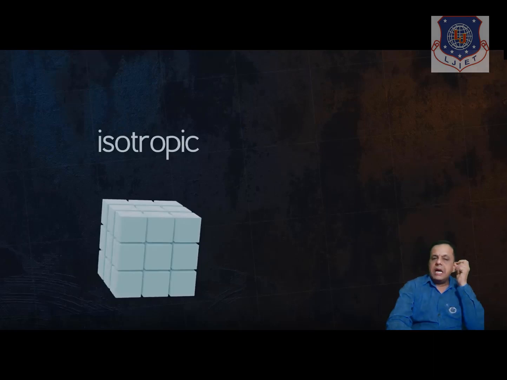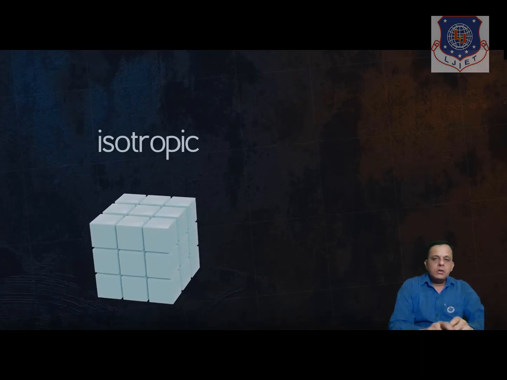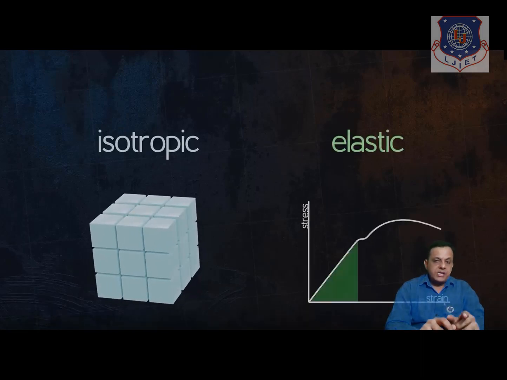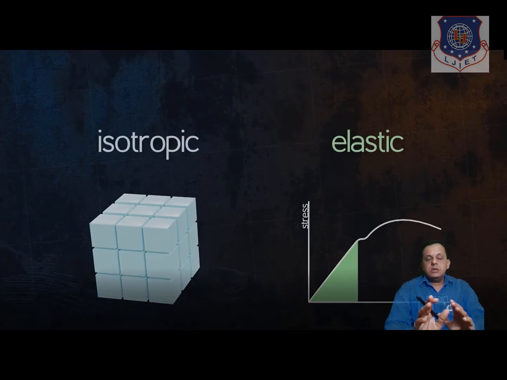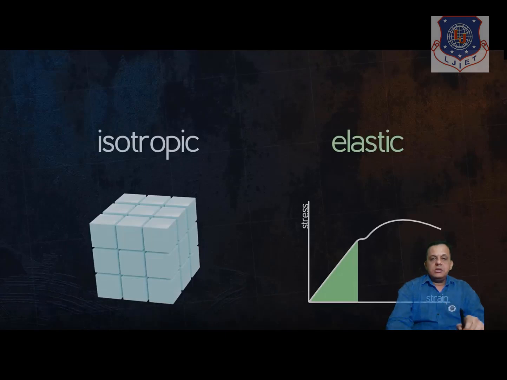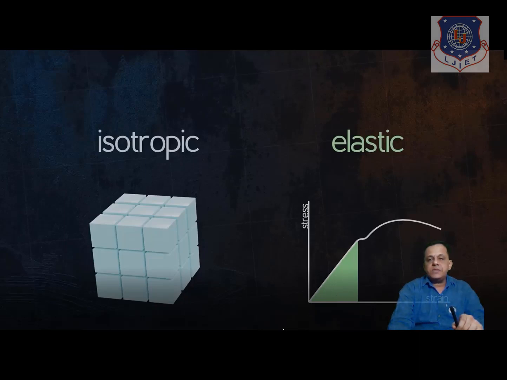Okay, and as earlier I mentioned, we will be operating in elastic limit only. So stress versus strain, if you relate, there will be a region where stress and strain is having linear relationship, and we accept that we will be operating in this only.